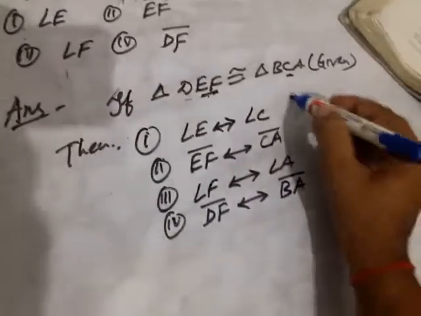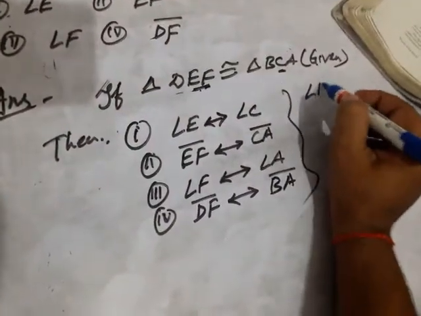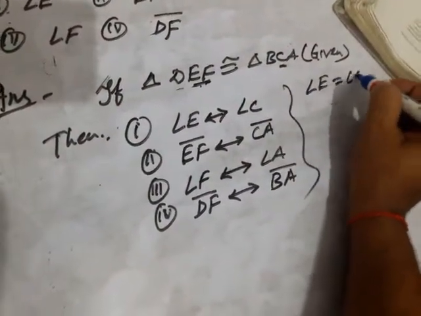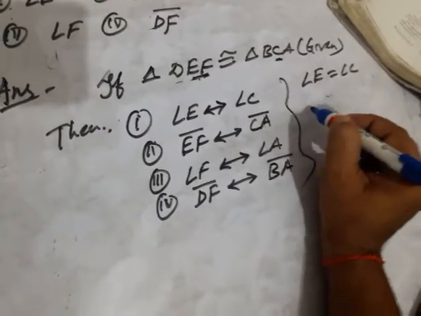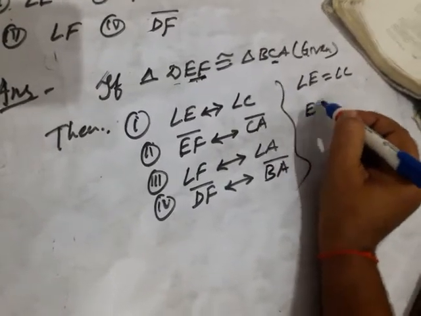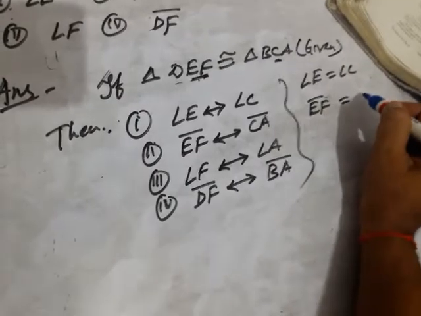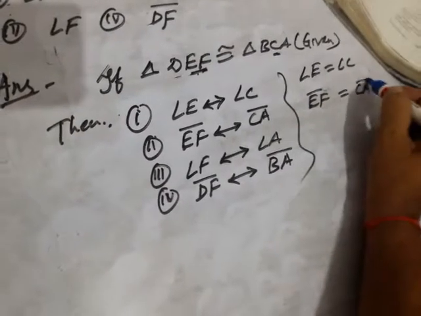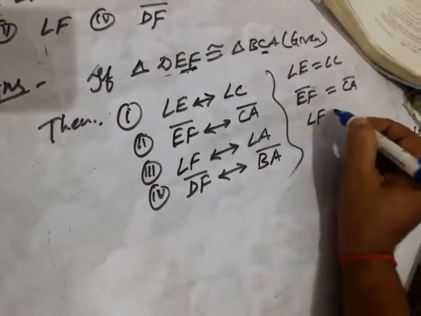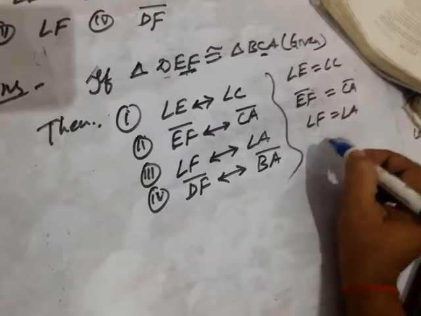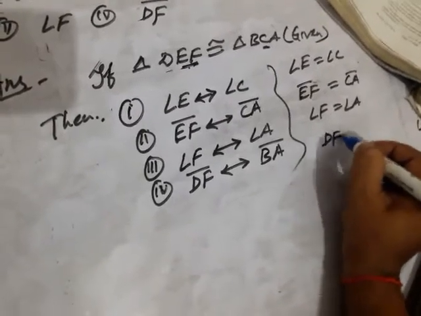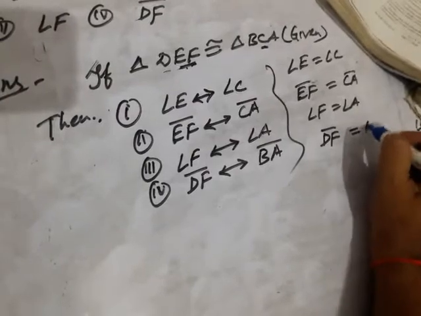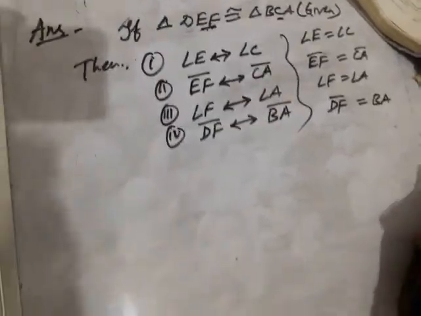Okay children, see this is corresponding. You can also write corresponds to means angle E equal to angle C, side EF equal to side CA, clear? Angle F equal to angle A, and DF equal to BA. They are known as what?